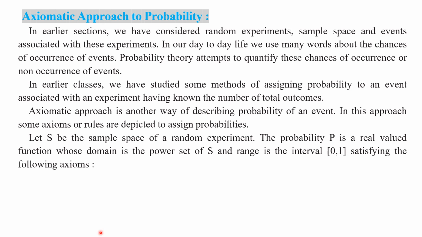Here we are assuming that capital S denotes the sample space of a random experiment and P denotes a real valued function. Function means, do you know, my children, there is a domain and a range. Yes or no, my children? So for this probability function, the domain is the power set of S. Do you remember the point, my children?